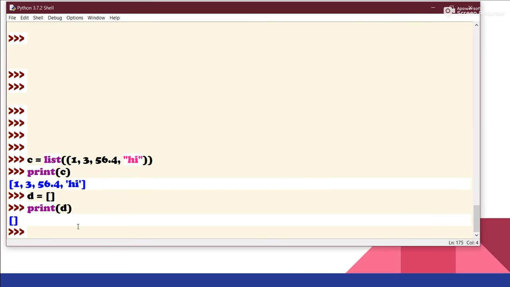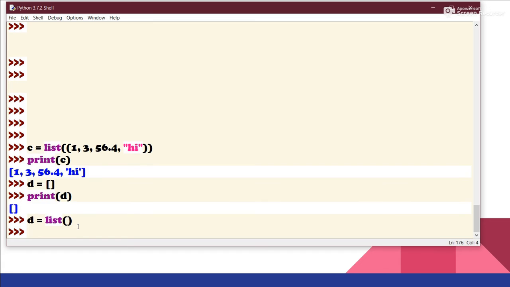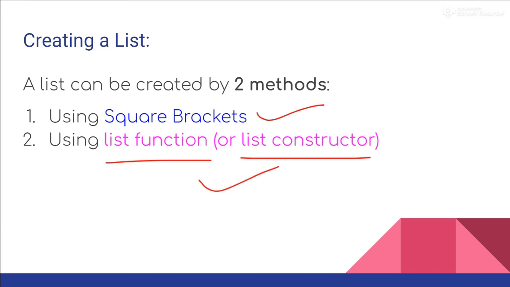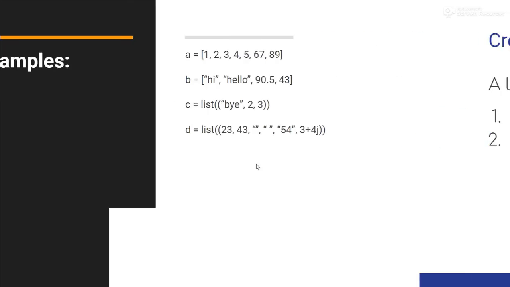Now one more method is just to use the list function. So let's say d is equal to list like this, and this should also work. So if I print d now, we should be getting the same thing. So now let's move forward.